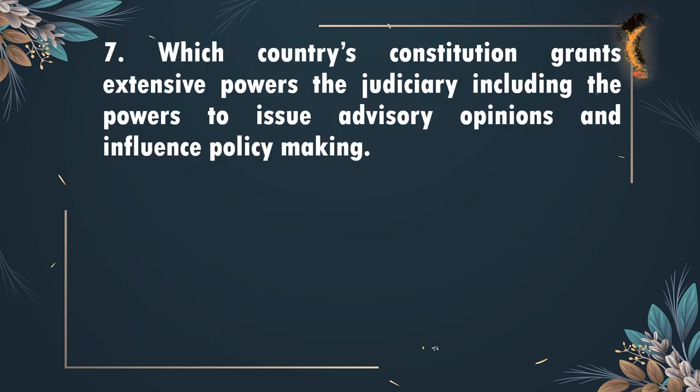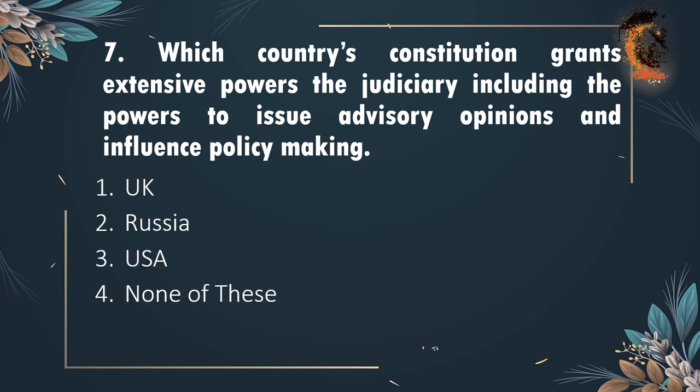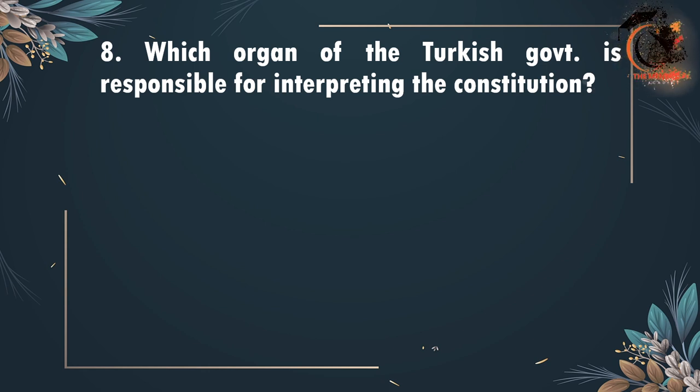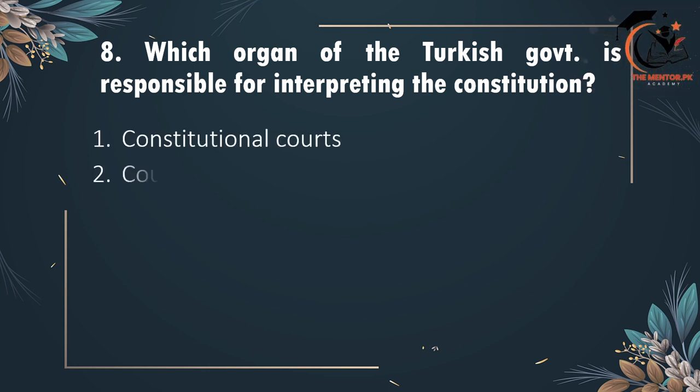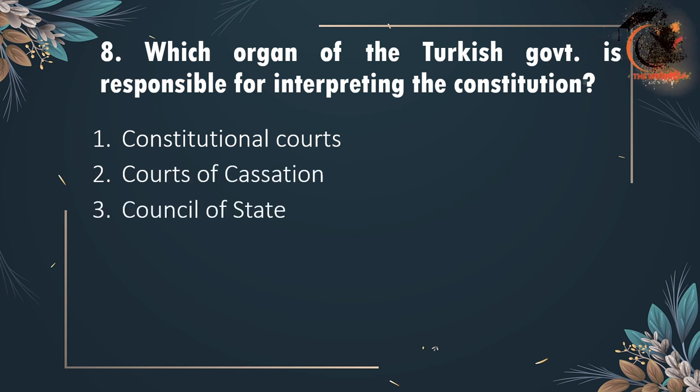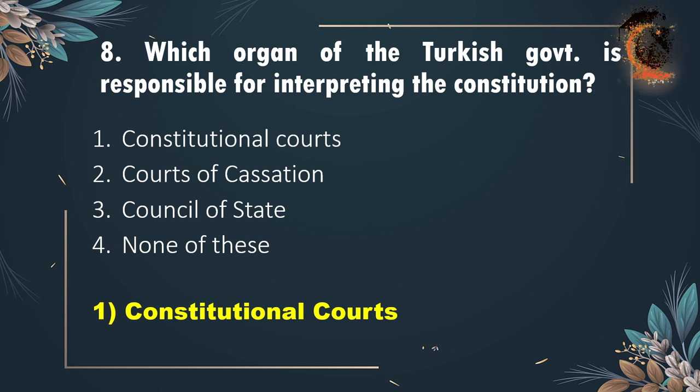Which country's constitution grants extensive power to the judiciary, including the powers to issue advisory opinions and influence policy making? UK, Russia, USA or none of these. Correct option है option 4 none of these. 8 है, which organ of the Turkish government is responsible for interpreting the constitution? Constitutional courts, court of cassation, council of state or none of these. Correct option option 1 constitutional courts.